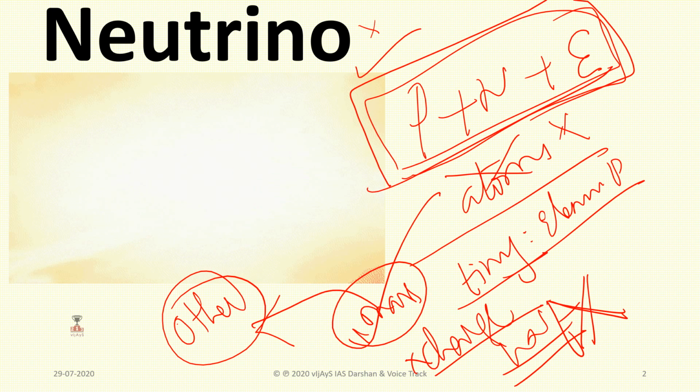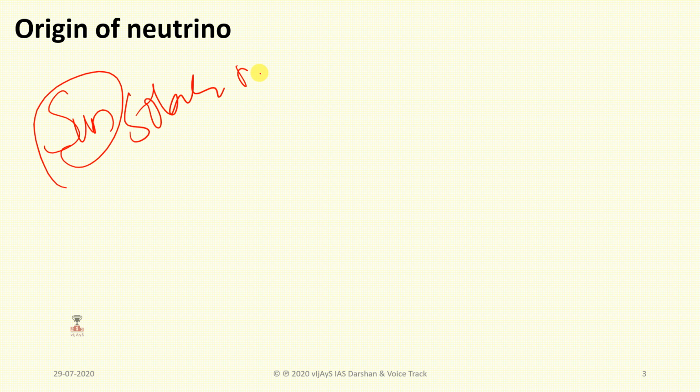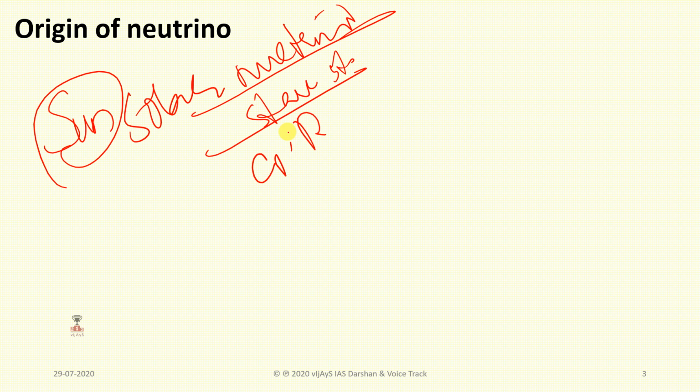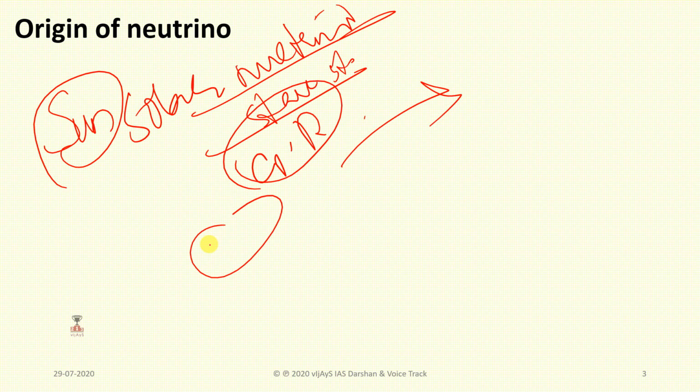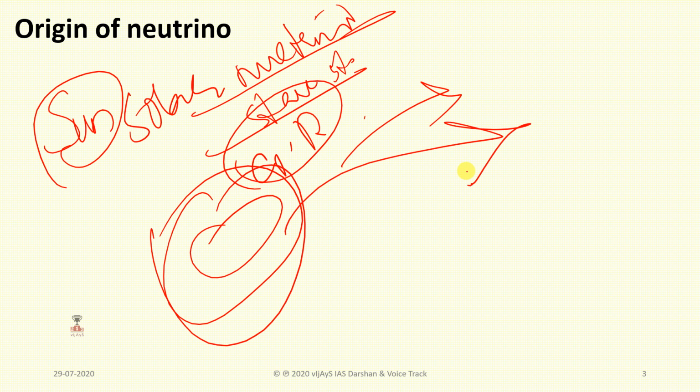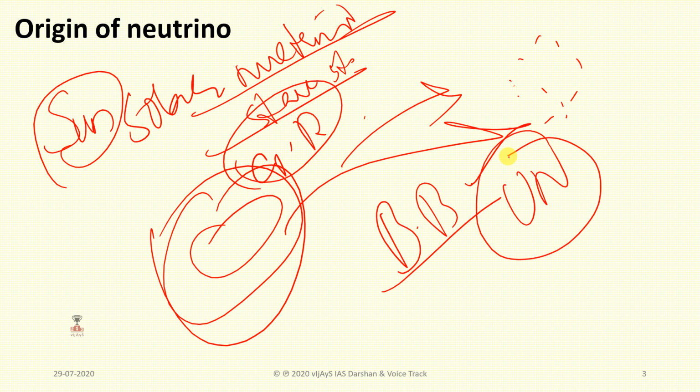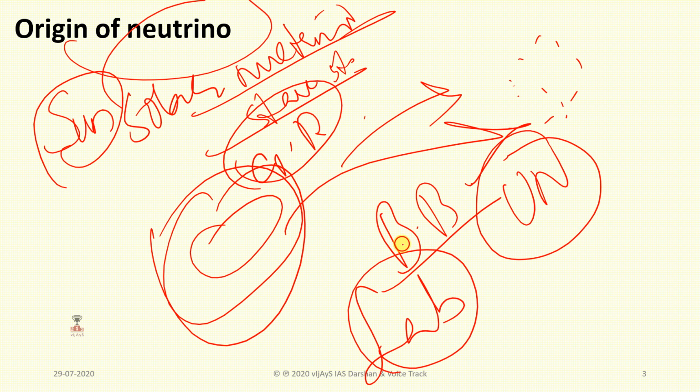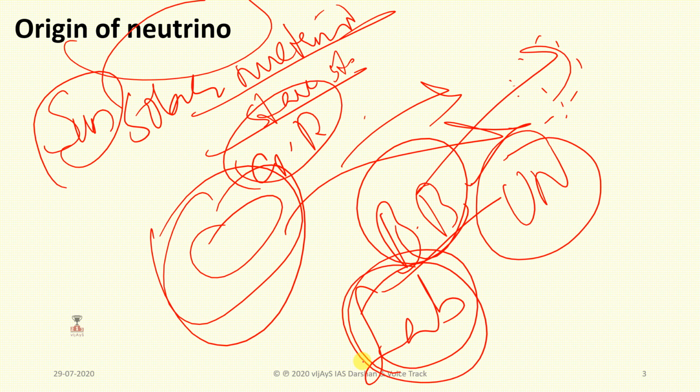So how are these neutrinos formed? First, neutrinos come from the sun, called solar neutrinos, and other stars also, and cosmic rays that come from beyond the solar system. If this is the solar system, beyond the solar system, that is the origin of neutrinos. That means from the Big Bang, from which the universe originated, and they can also be produced in the laboratory. That means from the Big Bang they are naturally formed and can also be prepared in the laboratory.